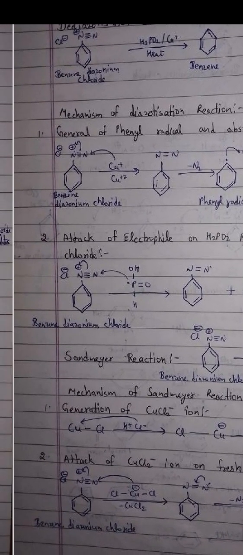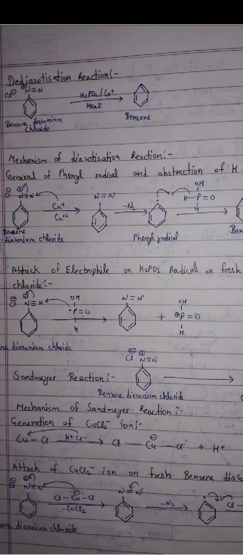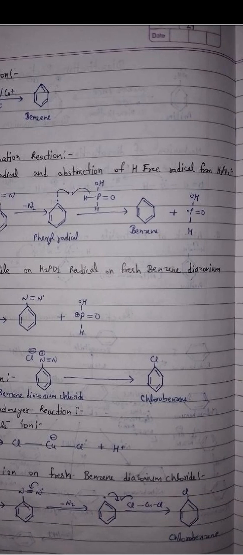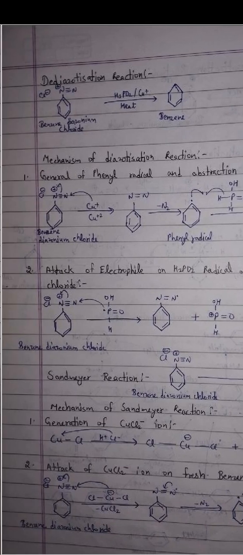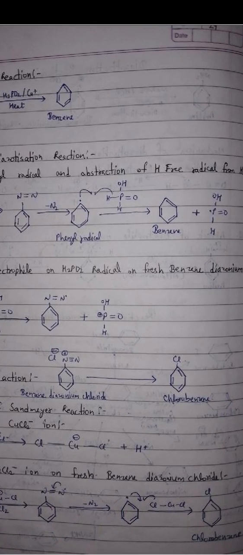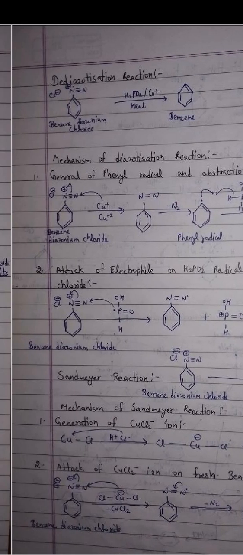Benzene diazonium chloride in the presence of Cu+ gives a phenyl radical after loss of N2. In the presence of H3PO2, it gives benzene plus the H2PO2 radical. Step 2: attack of the H2PO2 radical on fresh benzene diazonium chloride.